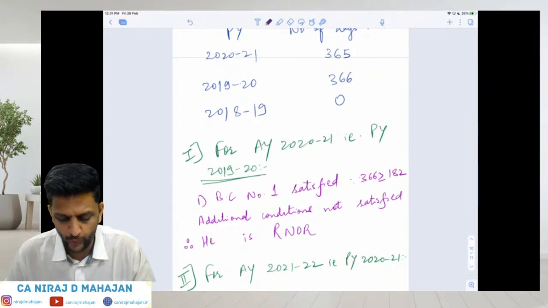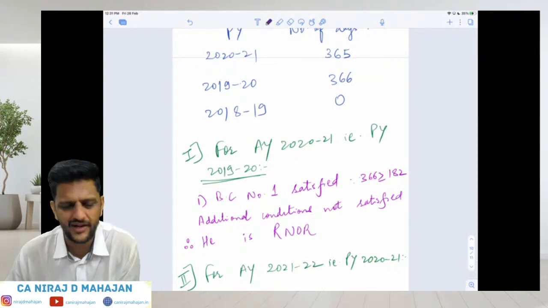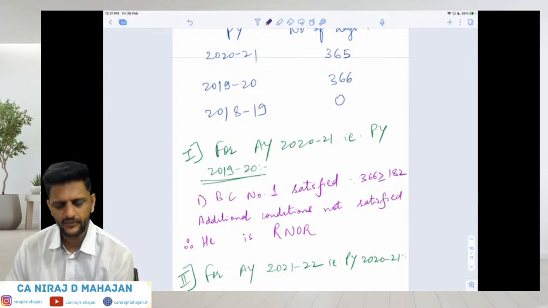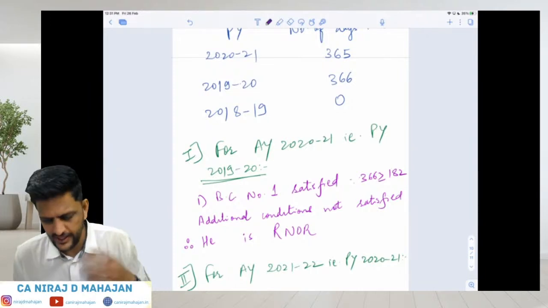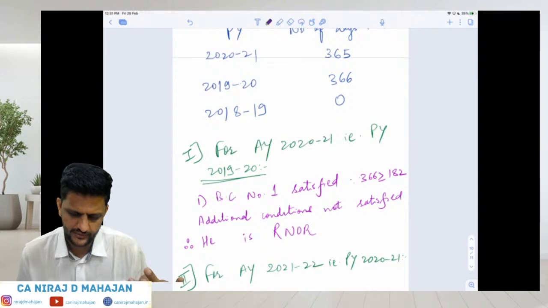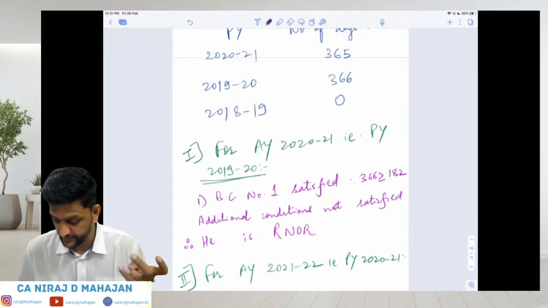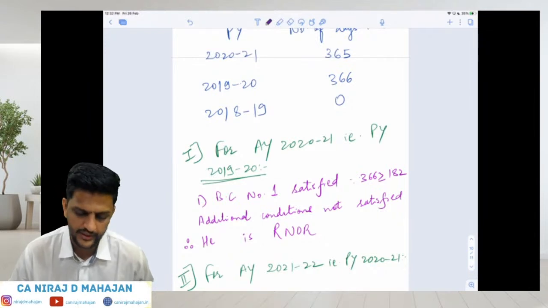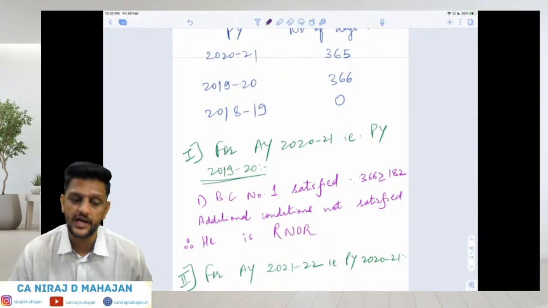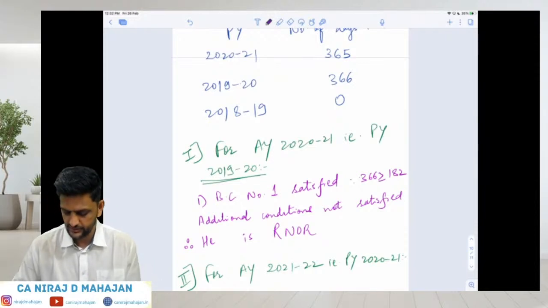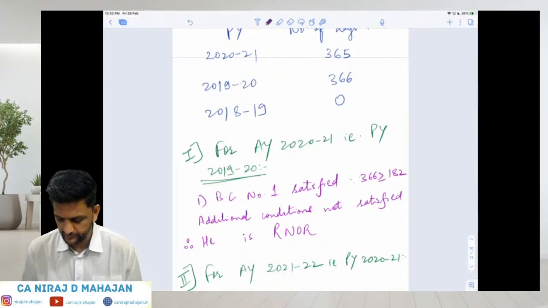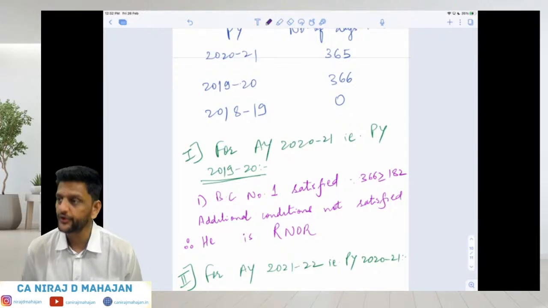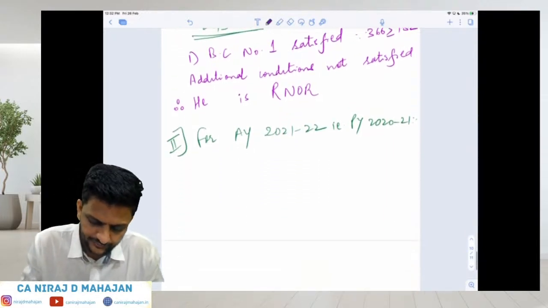And basic condition number 2 is also satisfied, but that is irrelevant to us. But again, since additional conditions are not satisfied, or if satisfied, it is satisfied. Children, additional condition is satisfied, no? At least 60 days in the current year, and at least 65 days in the last 4 years. He becomes ROR then, right? Yes or no? Tell me. What do you think? Chalo, write down.